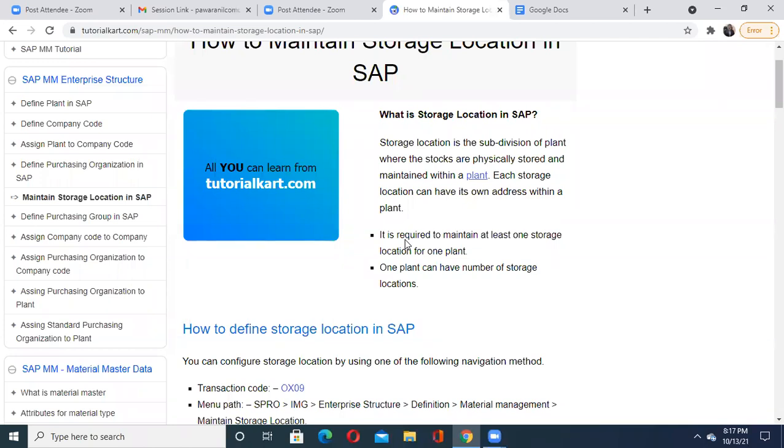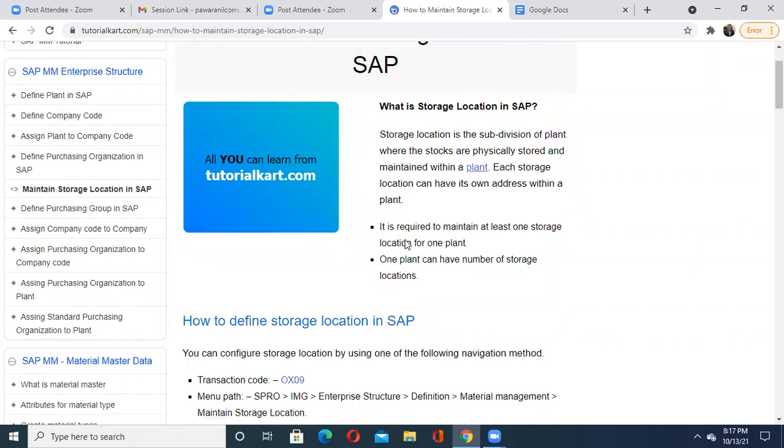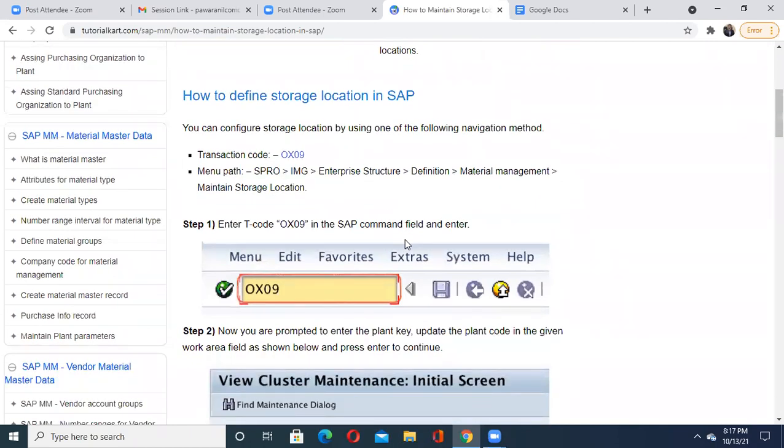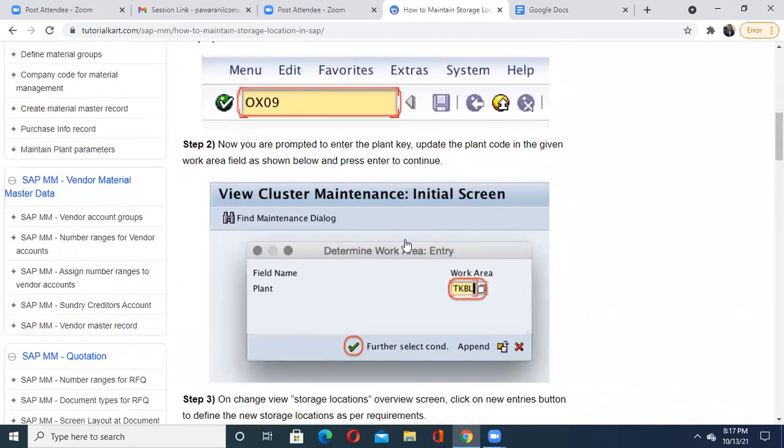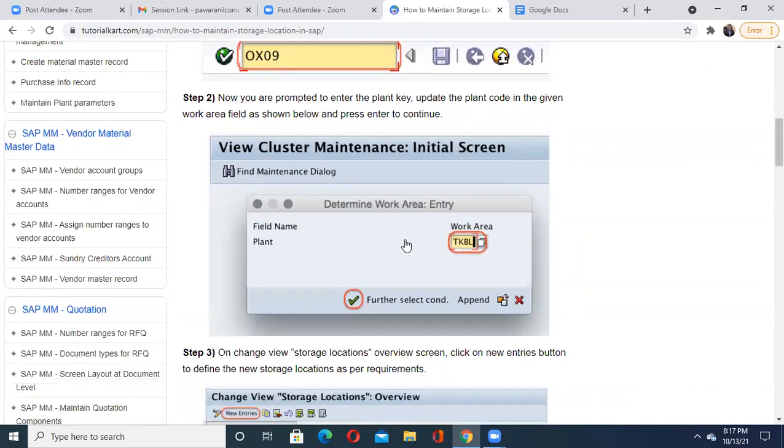Then how do we do that? To create the storage location in SAP, you use the transaction code OX09. With the help of this OX09, you will be forwarded, under Materials Management, to the Maintain Storage Location window, where you will see the initial screen, like view cluster maintenance. There you get the work area. Here our work area means that particular plant code or plant name, which is TKBL. Then you just click on that green button.